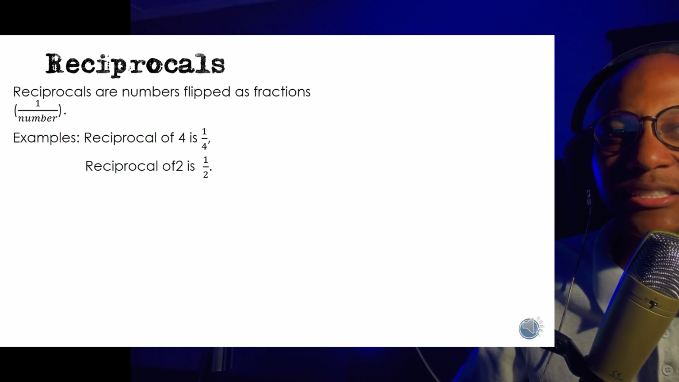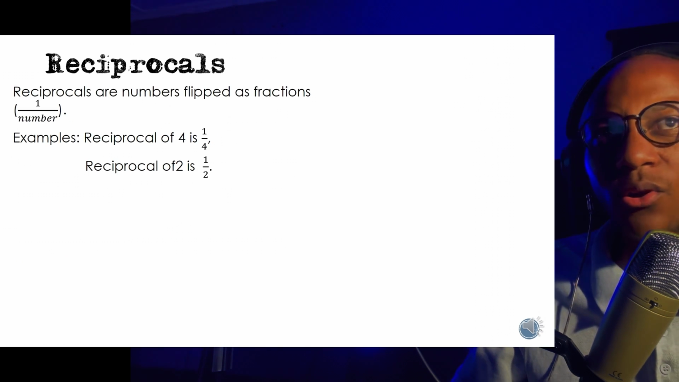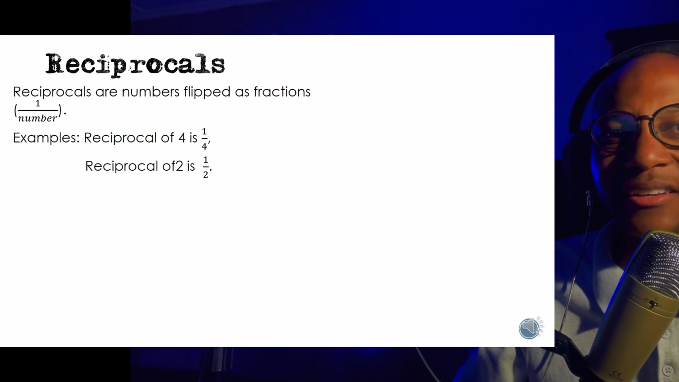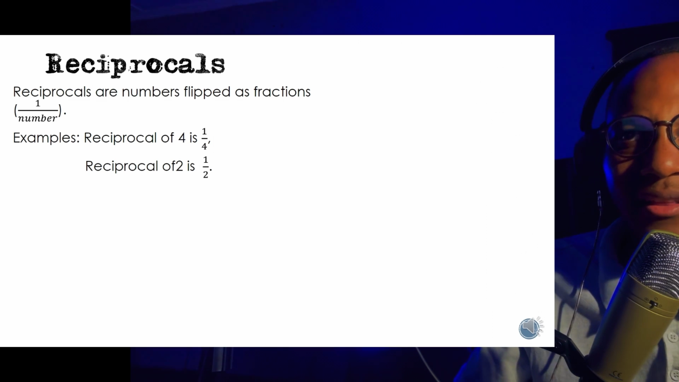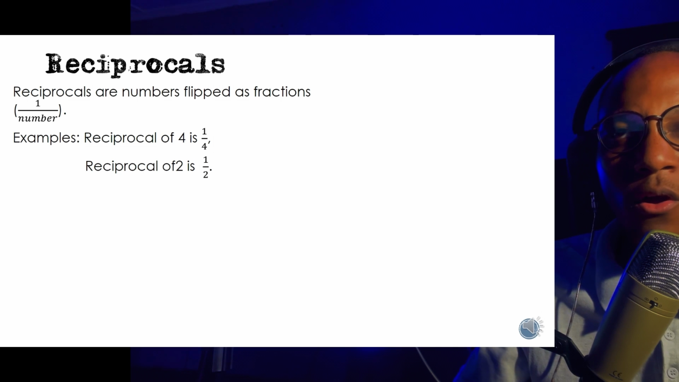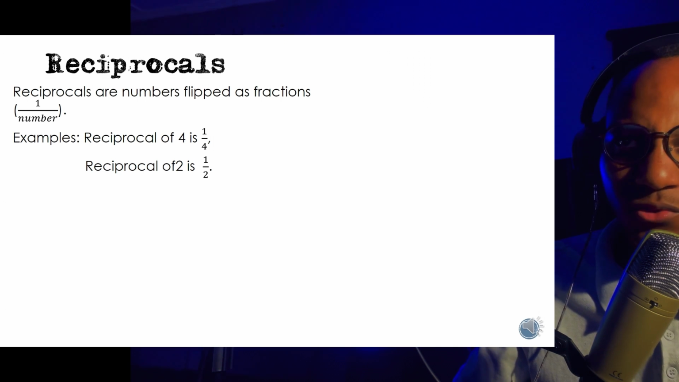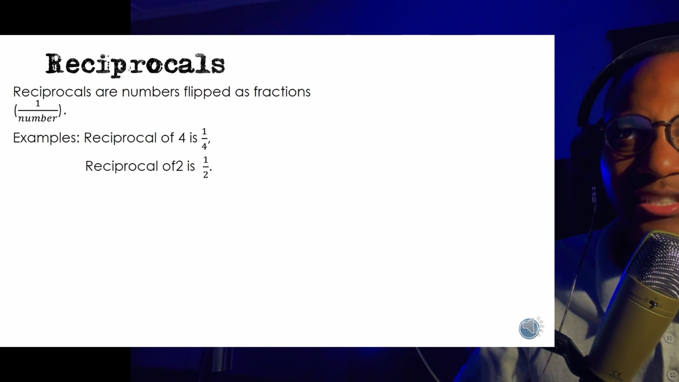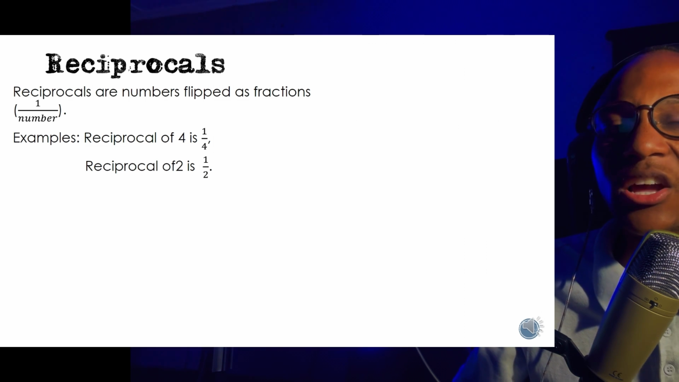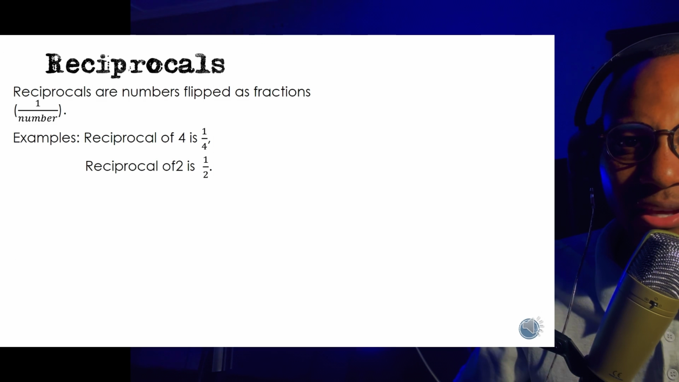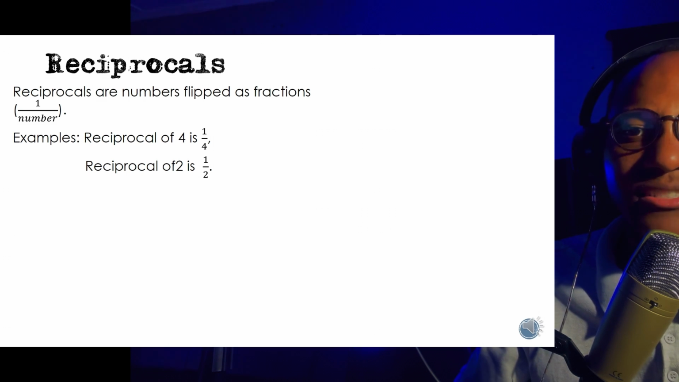Now, let's look at reciprocals. It's just like putting 1 on top of the number. The reciprocal of 4 is 1 over 4. The reciprocal of 2 is 1 over 2. That's just what reciprocal means. Whatever number you're given, if you're asked to find the reciprocal, it's just 1 over that number.